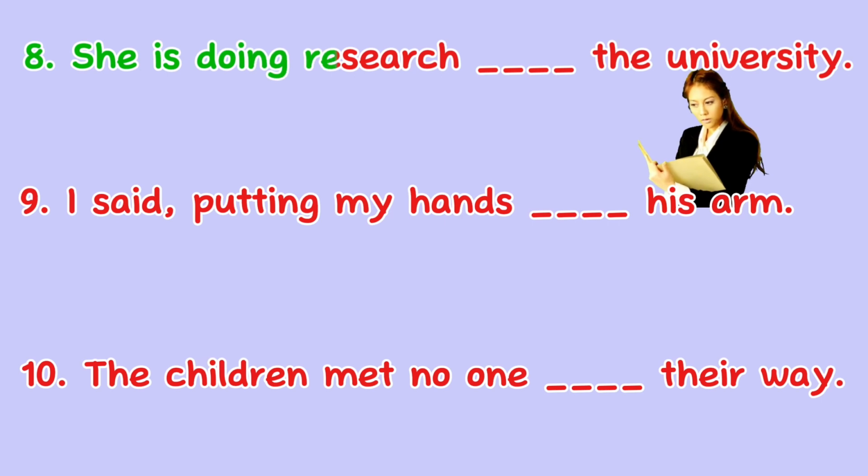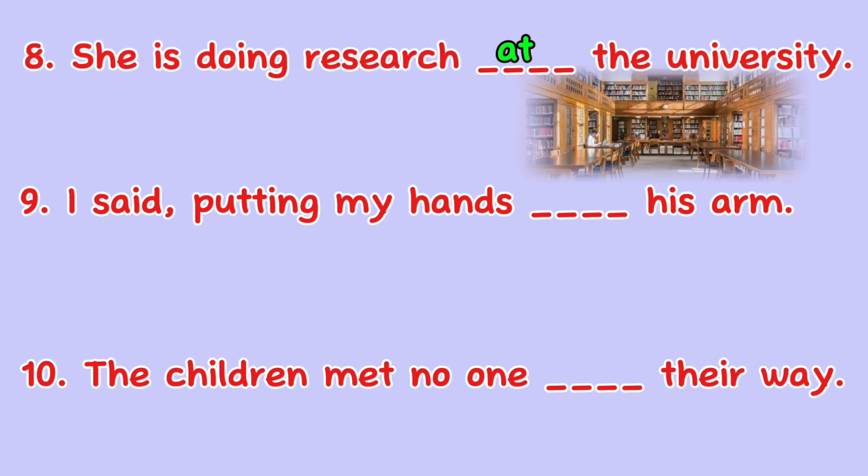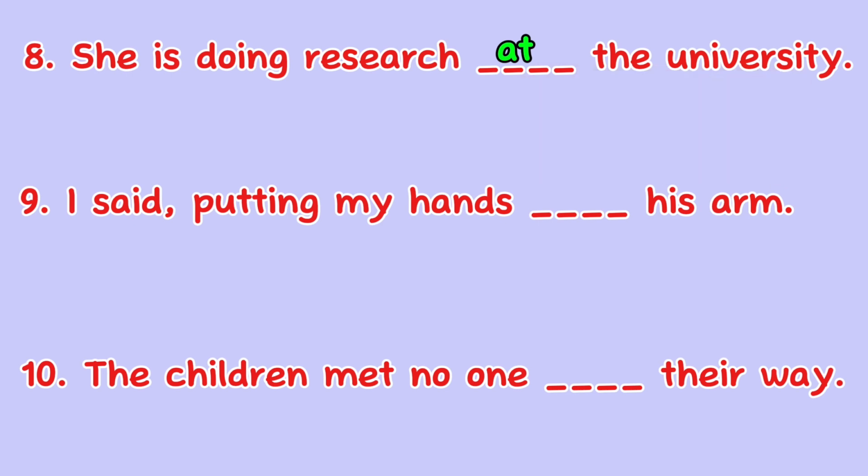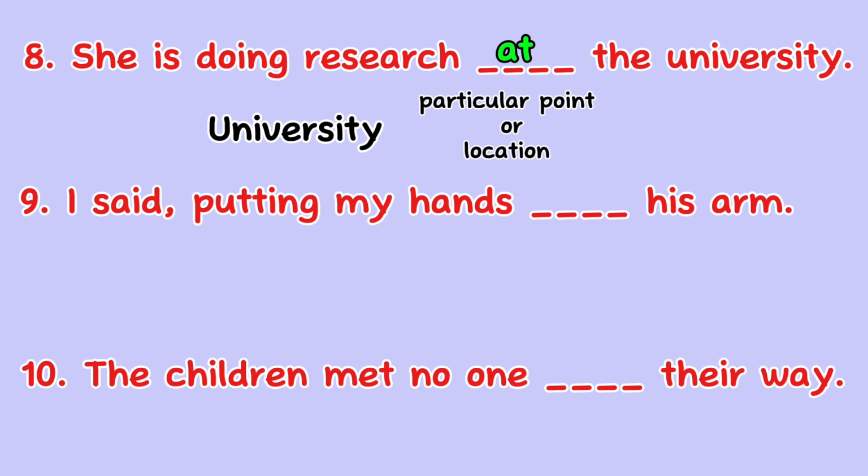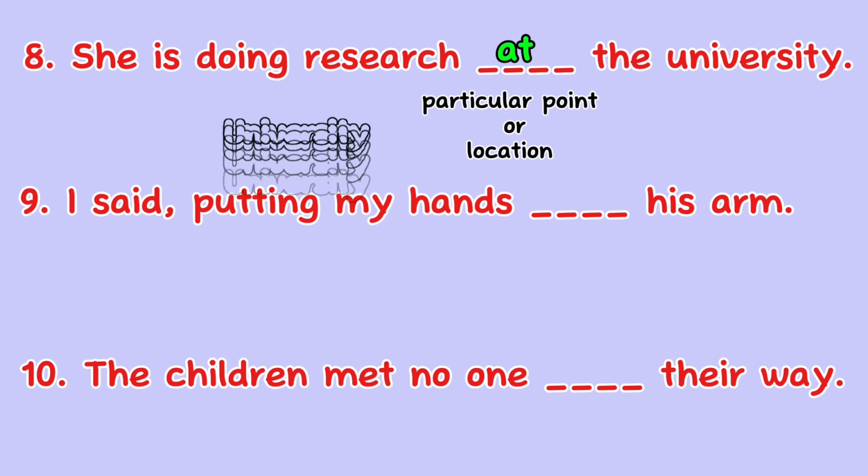She is doing research blank the university. The answer is at. She is doing research at the university. In this sentence, at is the correct preposition to indicate the specific location where the action of doing research is taking place. At is used to specify a particular point or location, in this case, the university.